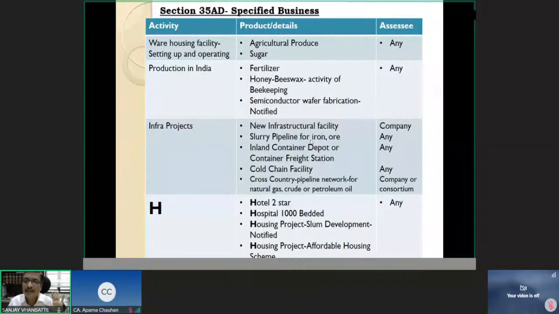Then slurry pipeline for iron ore. Again, this is an infrastructure project. Anybody can claim the deduction of 100%. Inland container depot or a container freight station, anybody can. Cold chain facility.